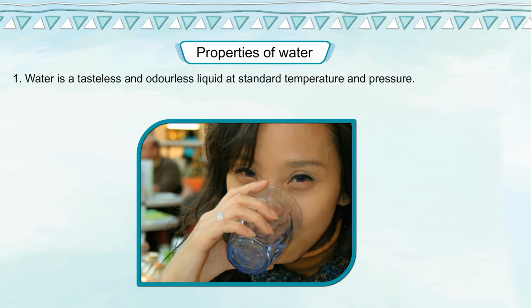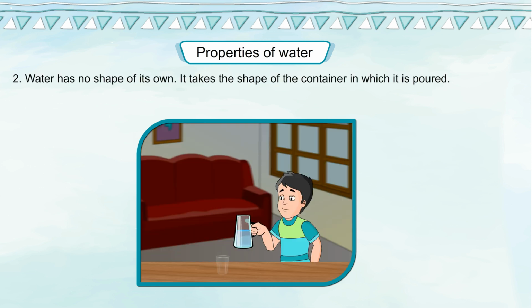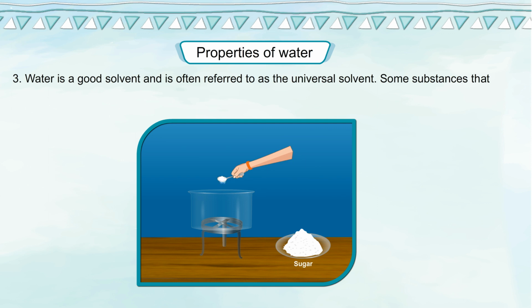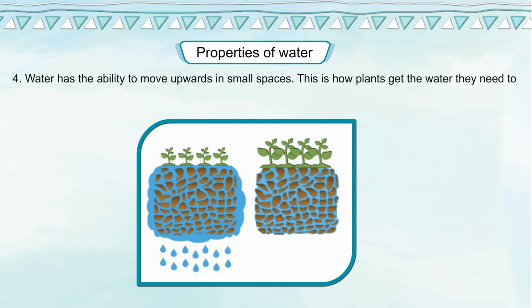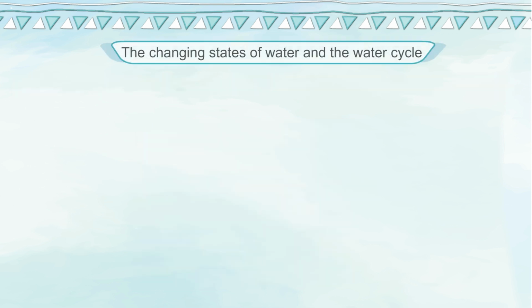Properties of water. 1. Water is a tasteless and odorless liquid at standard temperature and pressure. 2. Water has no shape of its own. It takes the shape of the container in which it is poured. 3. Water is a good solvent and is often referred to as the universal solvent. Some substances that dissolve in water are salt, sugar, and gases. 4. Water has the ability to move upwards in small spaces. This is how plants get the water they need to survive.